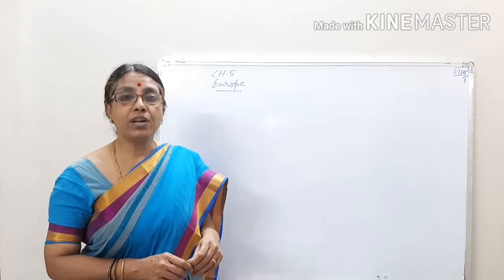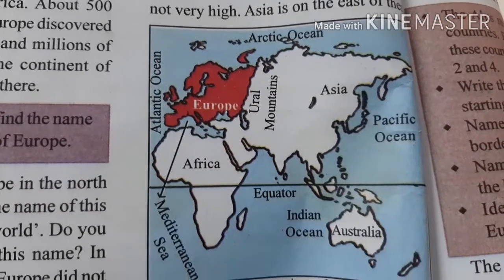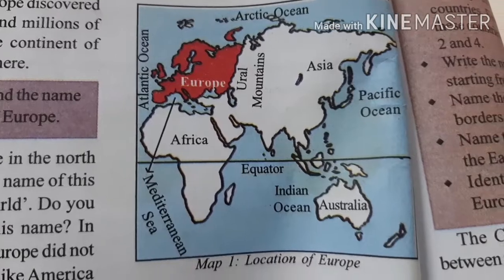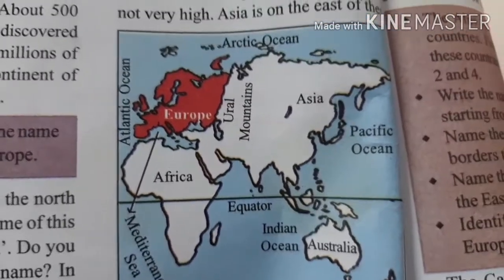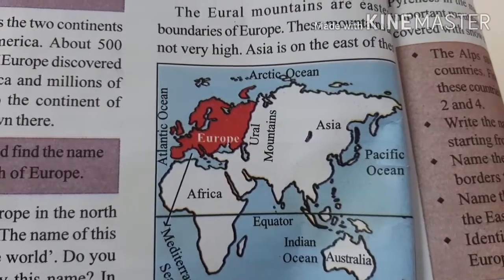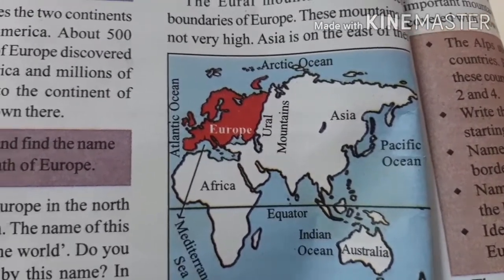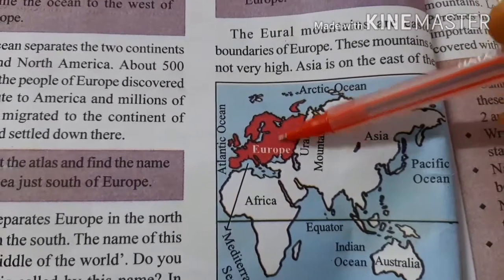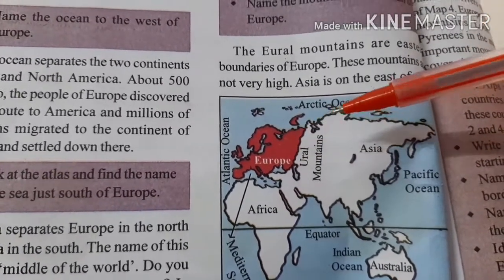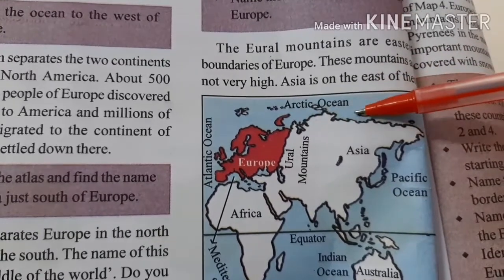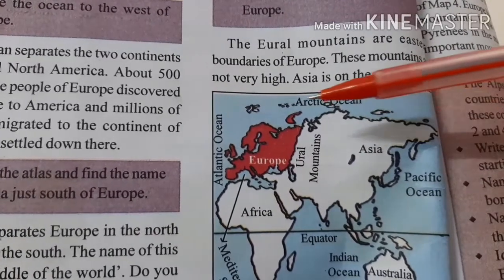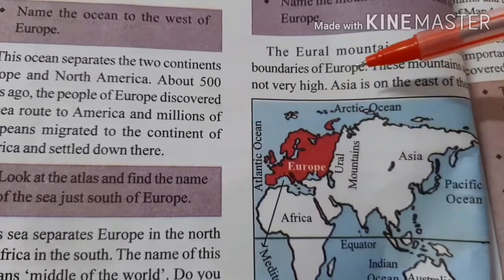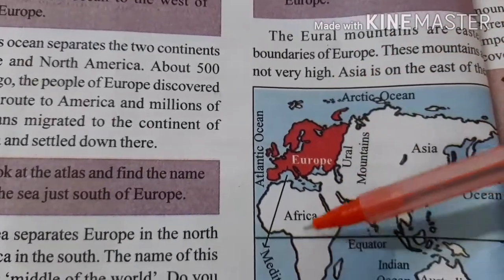Let us see the location of Europe. See, children, your textbook page number 42, location of Europe. See, this part, Europe is being shaded here, children. Okay, this shaded area is Europe. There is an ocean towards the north of Europe. This is east, west, north and south.